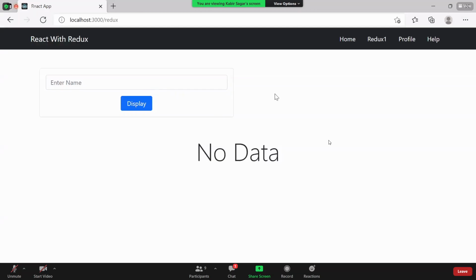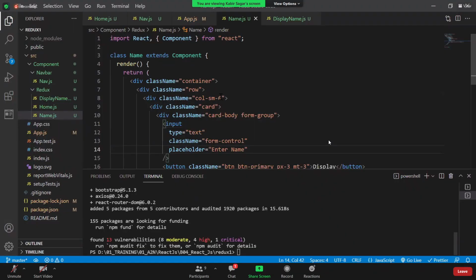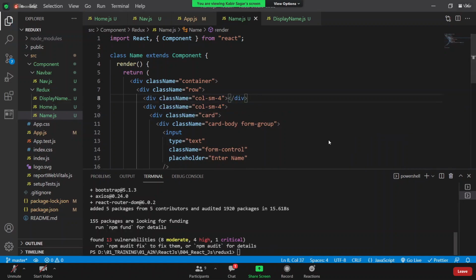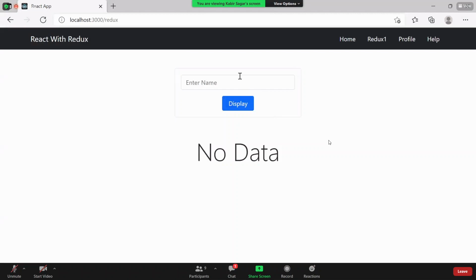Okay, now I want this exactly in the middle. For that, we can make this a col-sm-4, and here we can write one more column called col-sm-4, just empty. So it should come in the middle. Exactly, it came in the middle now, like this. Now if you want any heading, you can just write any heading.